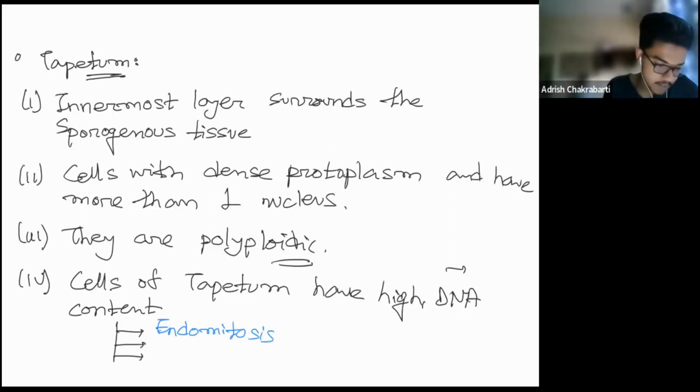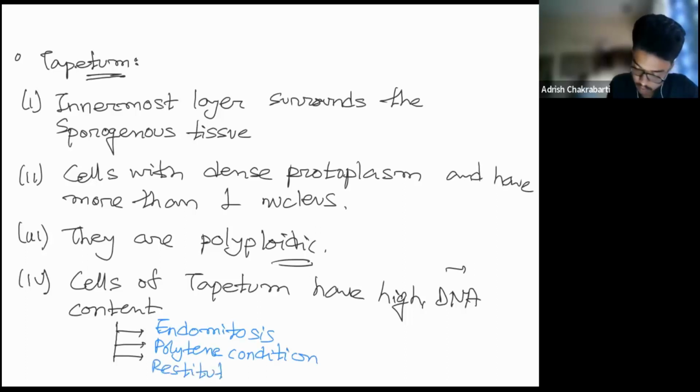The next is polytene condition, and restitution nucleus. So what is polytene condition? You're going to study all of this, DNA replication, transcription, translation, central dogma, in the molecular basis of inheritance, which is the 6th chapter, but I'm just giving you an idea. If DNA replication is not accompanied by splitting of the chromosomes, then this condition is known as the polytene condition.